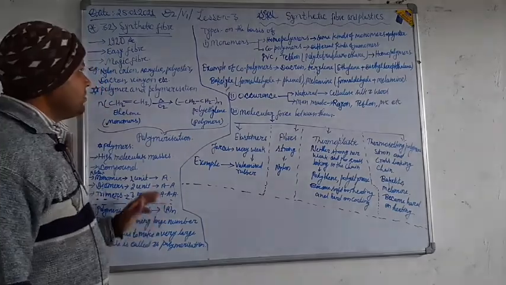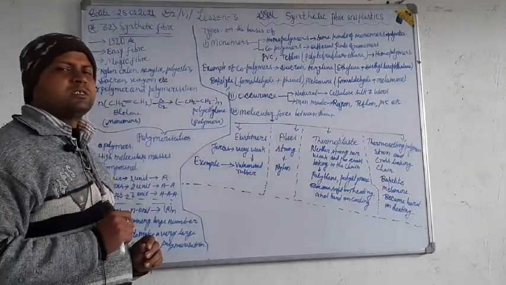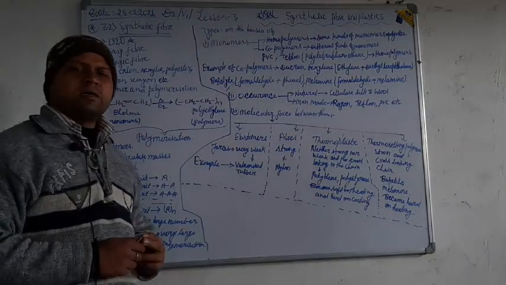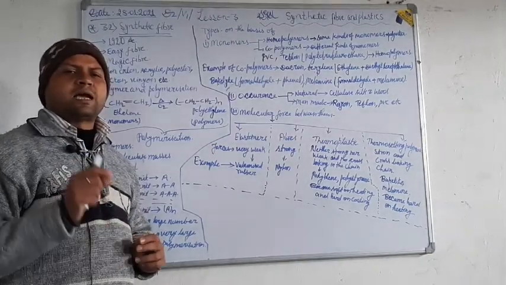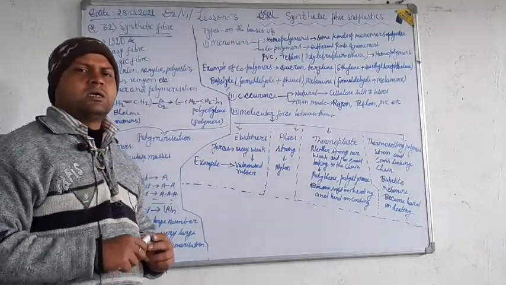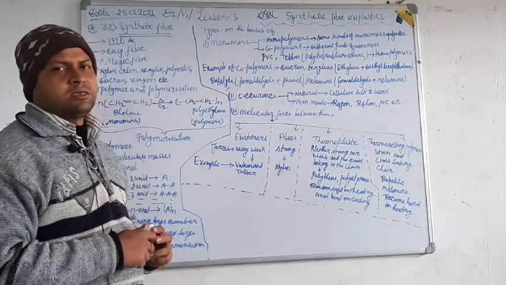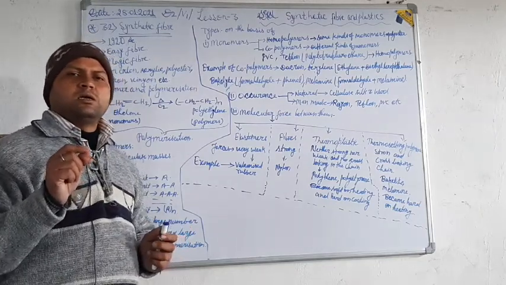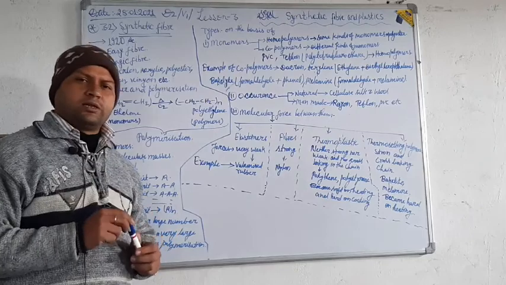Now, today I am going to discuss what synthetic fiber is. Synthetic fiber is nothing but a type of polymer. It is a clothing material. It was first discovered or made in 1920.